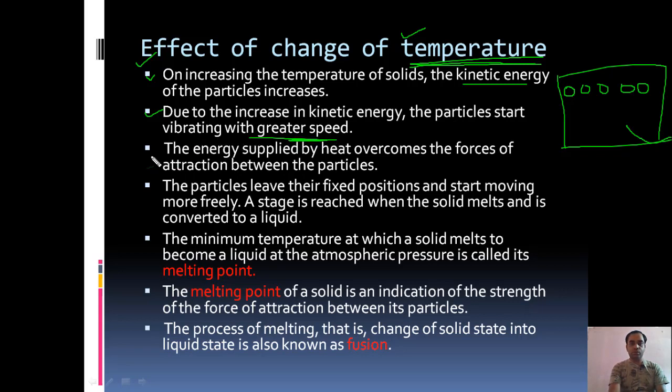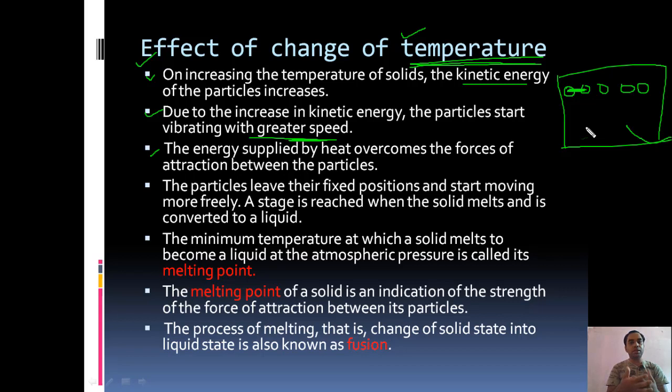The energy supplied by heat overcomes the force of attraction between the particles. You know that between these particles there is a particular force of attraction. This force of attraction, which is also known as the intermolecular force of attraction, decides whether the particles will be in liquid state, solid state or gaseous state.